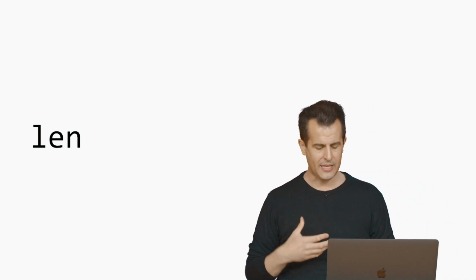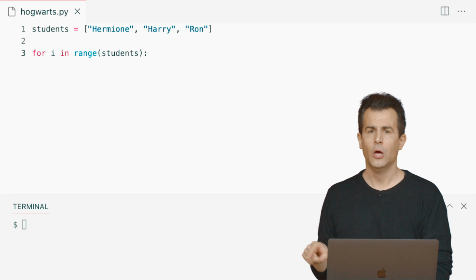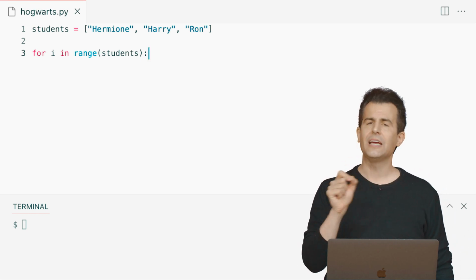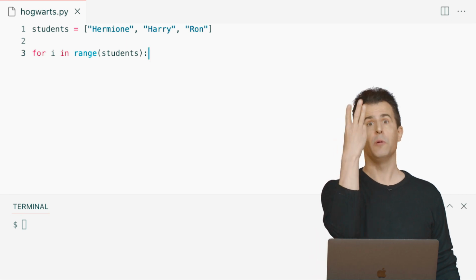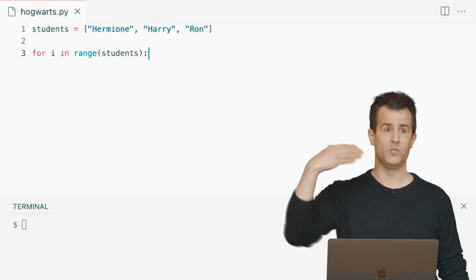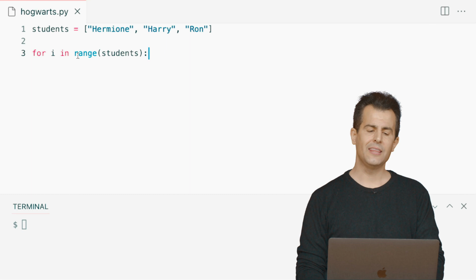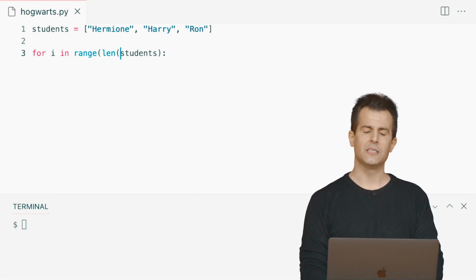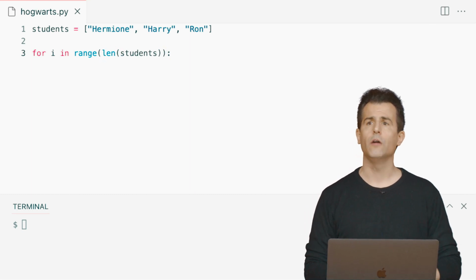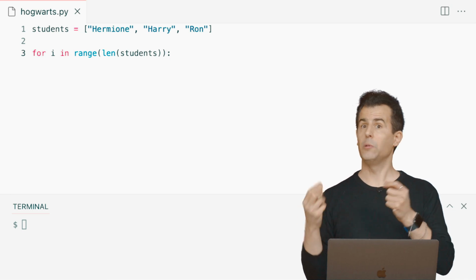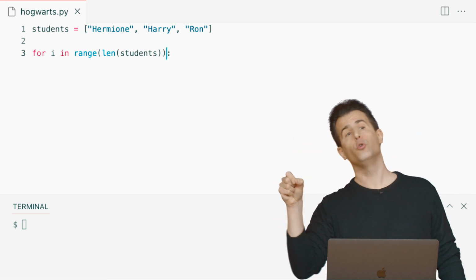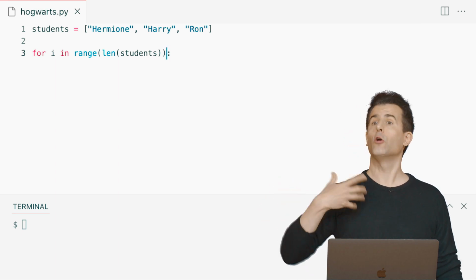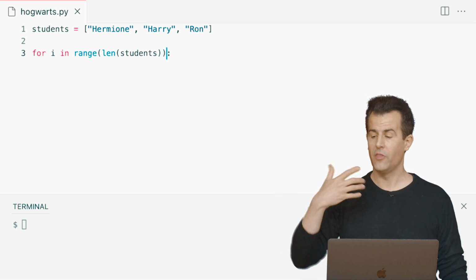And now I think I can assemble these building blocks in a way that can allow me to use numbers in this way. So range doesn't take a list of strings. It takes a number. And ideally, that number is going to be 3. So I get a range of values, 0, 1, and 2. So I think I can nest my functions like this. If I first get the length of the students list, that's going to be 3. Then I pass that return value as the argument to range. That's going to give me back a range of values, 0, then 1, then 2.